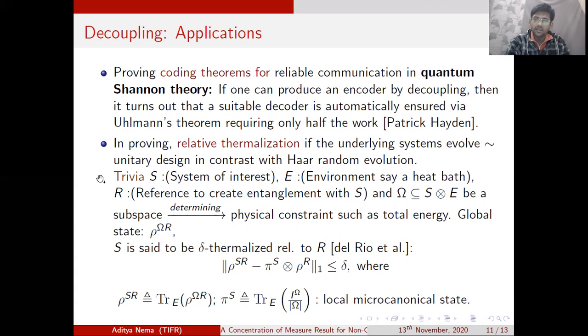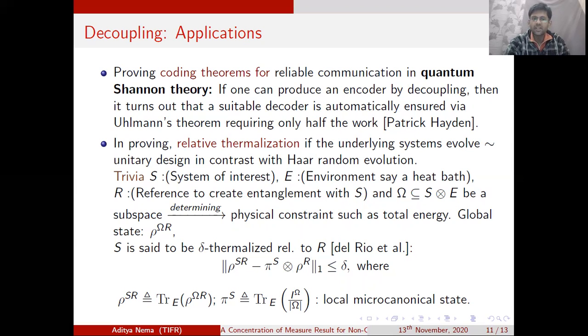Now, we need the result of decoupling all the way up to concentration when we are considering another phenomenon in quantum thermodynamics known as relative thermalization. So in a nutshell, what is relative thermalization? Suppose we want to prepare an entangled state over the system S with respect to a reference R. Now, we just cannot inhibit the interaction of the environment E. So let's say we have a state rho omega R, where omega is a subspace of S tensor E, and this subspace is determined by some physical constraint, let's say total energy. So the global state is rho omega R. Now we want to apply a decoupling unitary on the state omega, or on the subsystem omega.